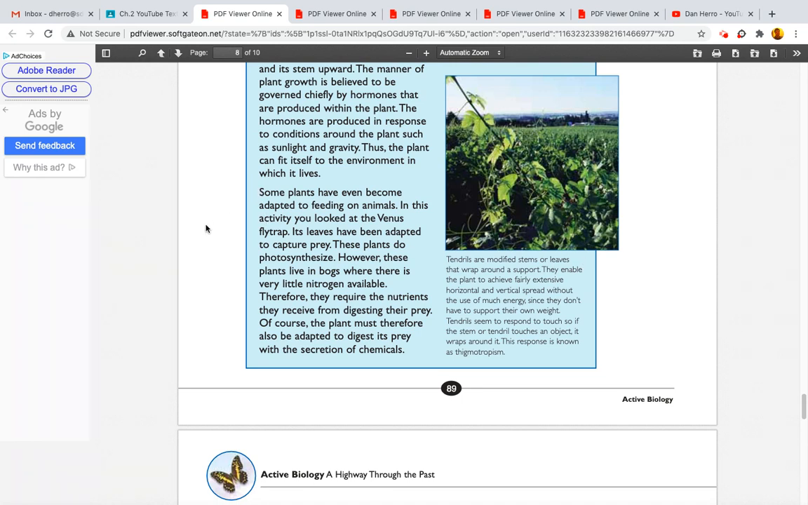Some plants have even become adapted to feeding on animals. In this activity, you looked at the Venus flytrap. Its leaves have been adapted to capture prey. These plants do photosynthesize. However, these plants live in bogs where there is very little nitrogen available. Therefore, they require the nutrients they receive from digesting their prey. Of course, the plant must therefore also be adapted to digest its prey with the secretion of chemicals.